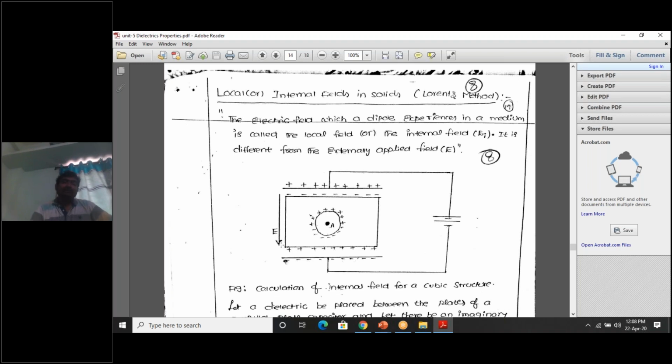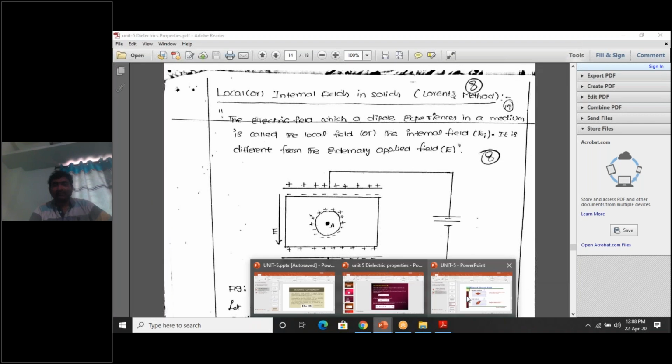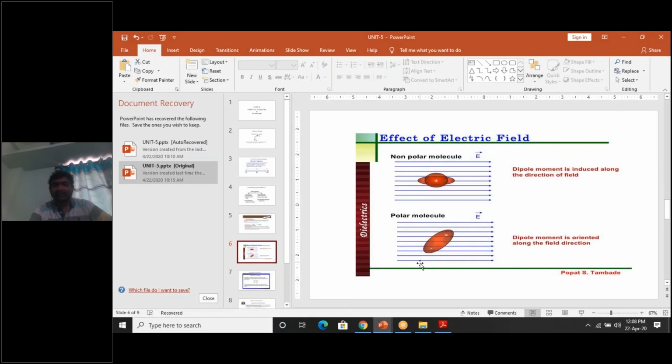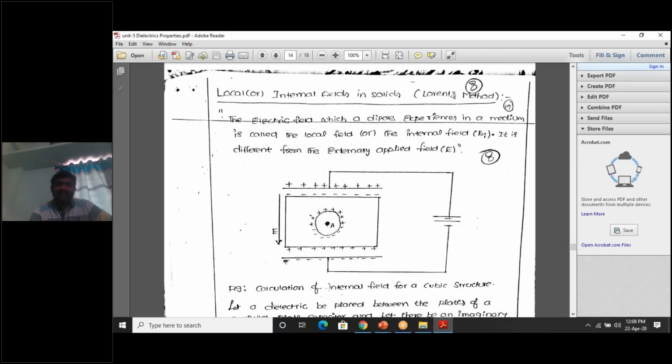No. A dipole inside an atom A. Let us consider an atom A. In this, let us consider a dipole like this. This is atom A. Here there is a dipole, plus and minus separated by a certain distance. Does this dipole inside the atom A experience the same electric field E we applied outside?